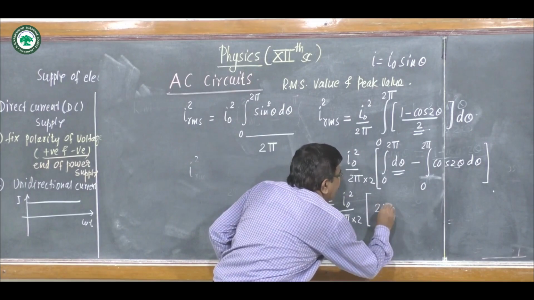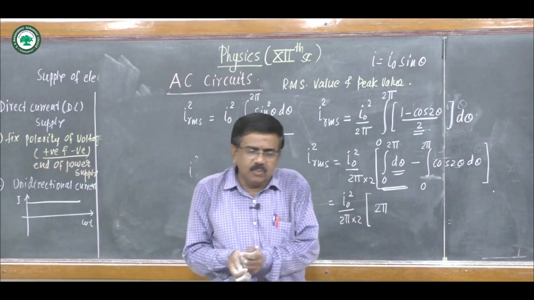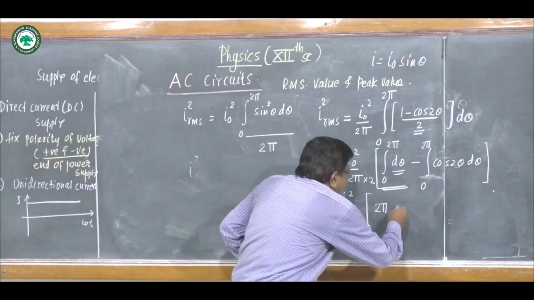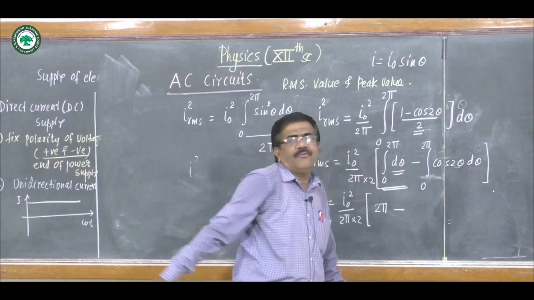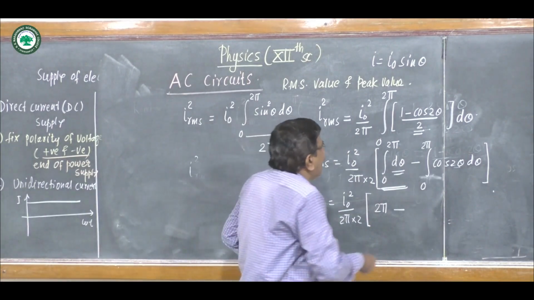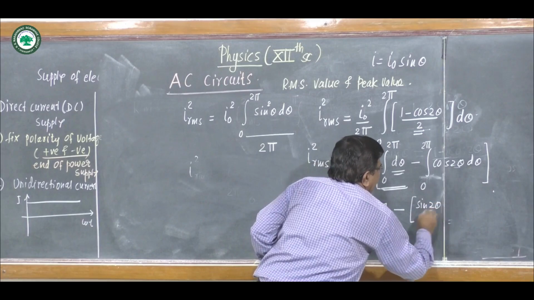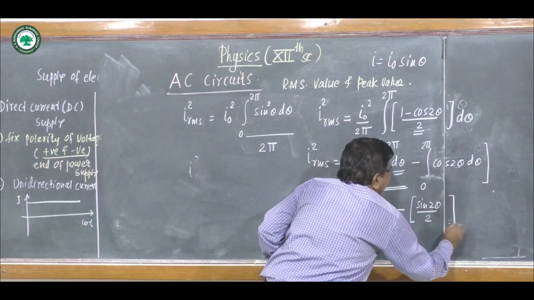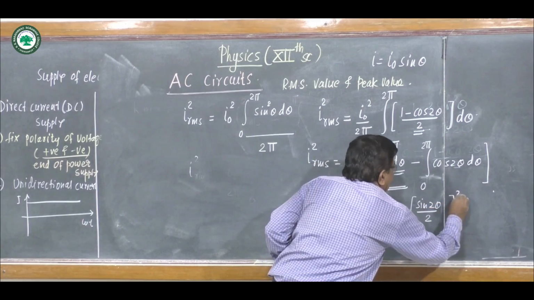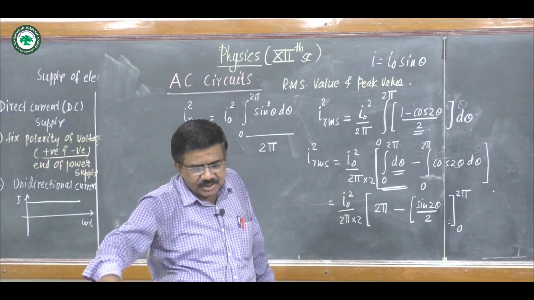So by solving, this is 2 pi minus the integration of cos 2 theta d theta, which is sin 2 theta upon 2. And again here the limits are 0 to 2 pi.